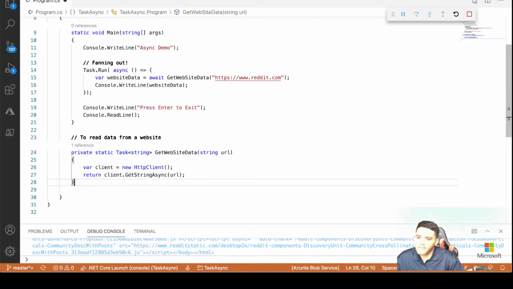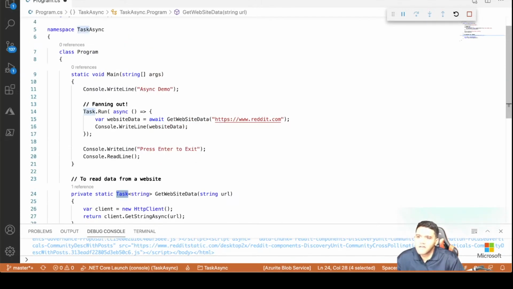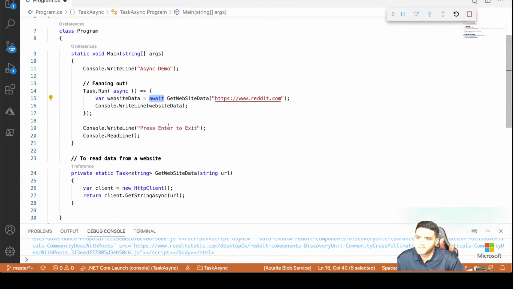Since this method is returning a task, it has to be awaited somewhere else. It has to be awaited when this is getting invoked. And that's what we're doing here. We are actually awaiting this task, this asynchronous method call, which is returning a task over here. That is why there is no compilation error.